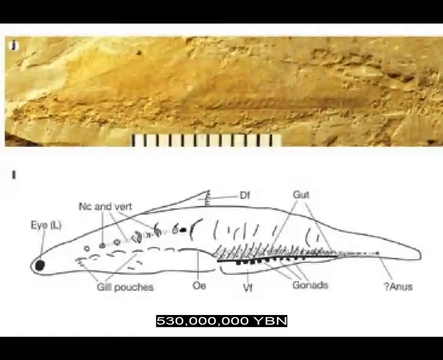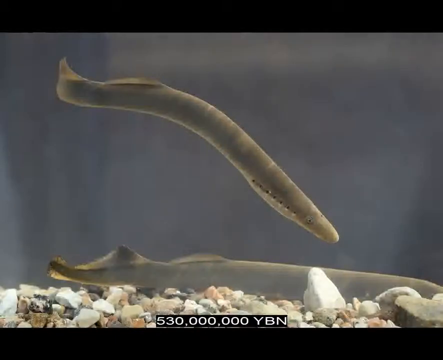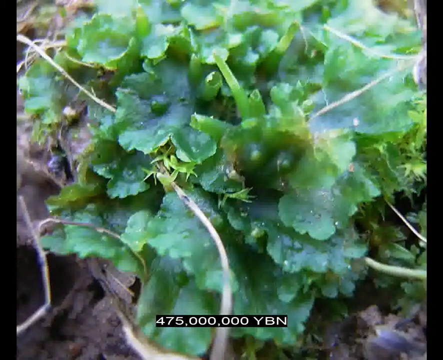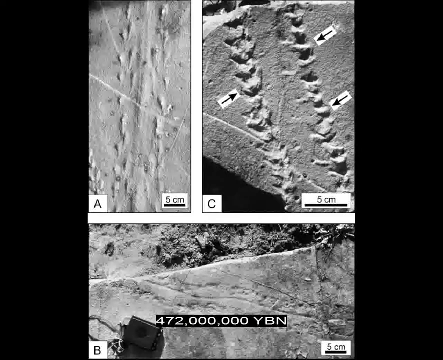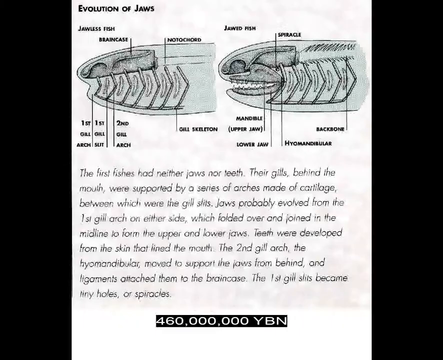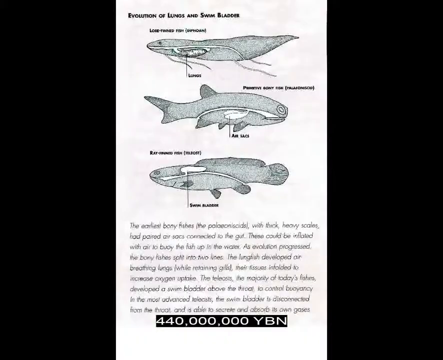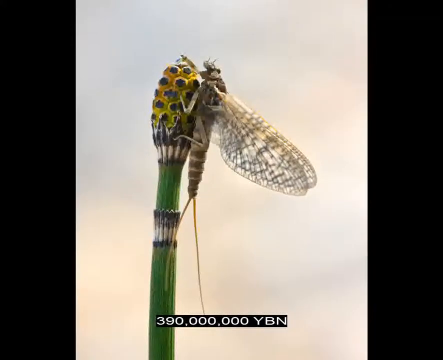Vertebrates, ancestor of most fish and all amphibians, reptiles, mammals, and birds. Non-vascular plants, liverworts, mosses. Plants live on land. Animals live on land. Arthropod millipedes. Jawed vertebrates, first vertebrate teeth. Vascular plants. Lung, first flying animal, arthropod insect.